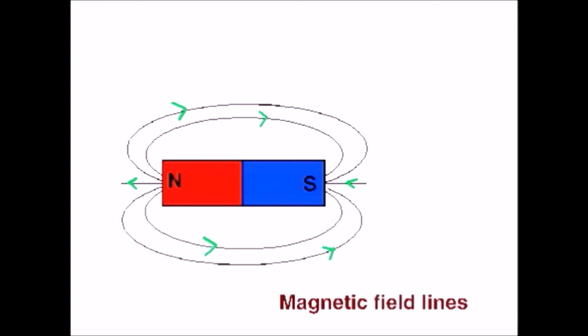The green arrows here show the direction of the magnetic field. They always move from the north pole to the south pole of the magnet. These magnetic field lines never meet or intersect each other. If they did intersect at a point, it would mean that two directions of movement are possible for the magnetic field. Everything in this world is made up of atoms.